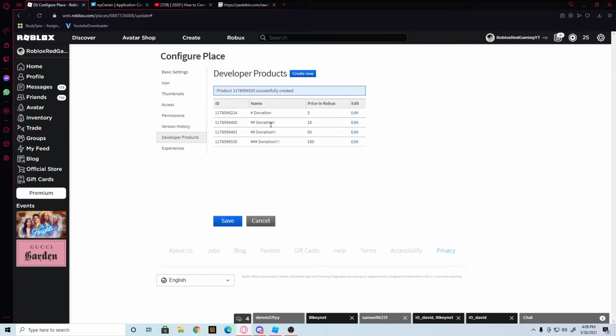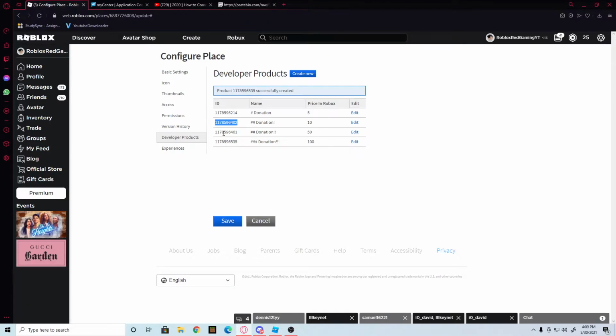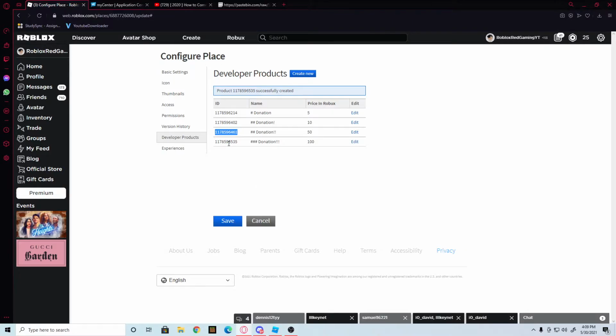Create. Now you have all of them, and we already did 5. So you just go to your 10, copy the ID, go back to Studio, and do 10. Go back, get your 50, copy. There you go. And then 100.